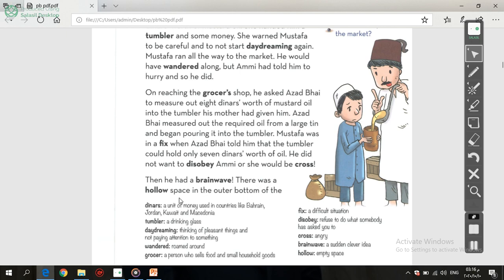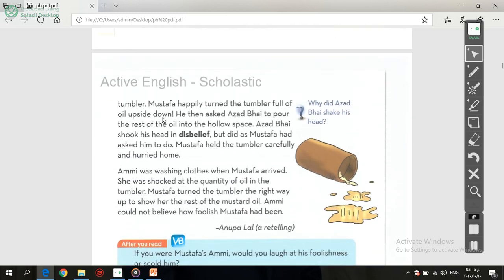There was a hollow space in the outer bottom of the tumbler. Mustafa happily turned the tumbler full of oil upside down. He then asked Azad Bai to pour the rest of the oil into the hollow space. Azad Bai shook his head in disbelief, but did as Mustafa had asked him to do. Mustafa held the tumbler carefully and hurried home.